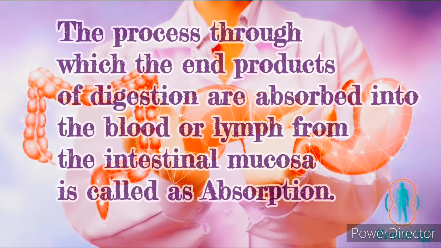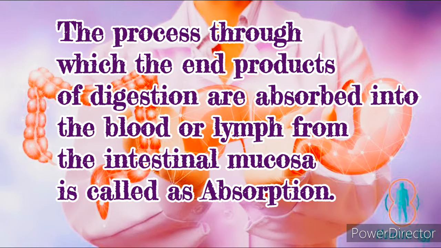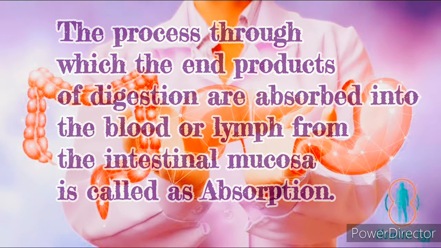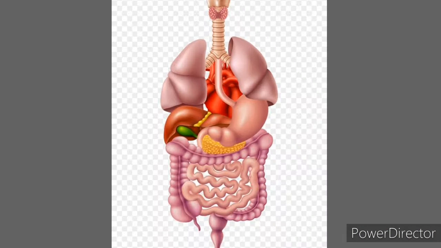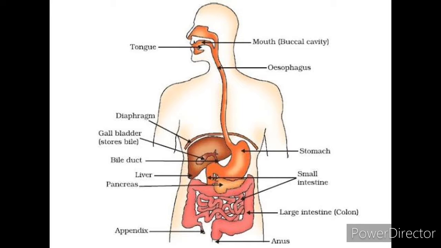Absorption: during the process of absorption, the simple soluble substances are diffused into the bloodstream. Now let's discuss more briefly the human digestive system. Here you can see a nice diagram of the human digestive system. The human digestive system consists of an alimentary canal and associated glands. Mouth, buccal cavity, pharynx, esophagus, stomach, small intestine, large intestine and anus are the different parts of the alimentary canal.